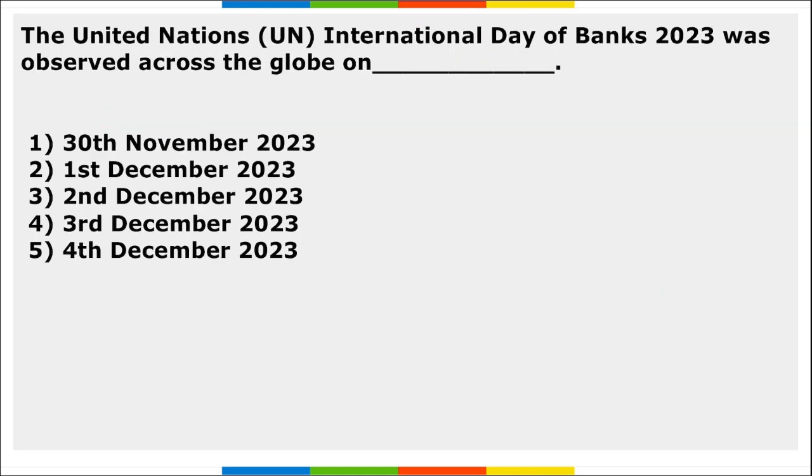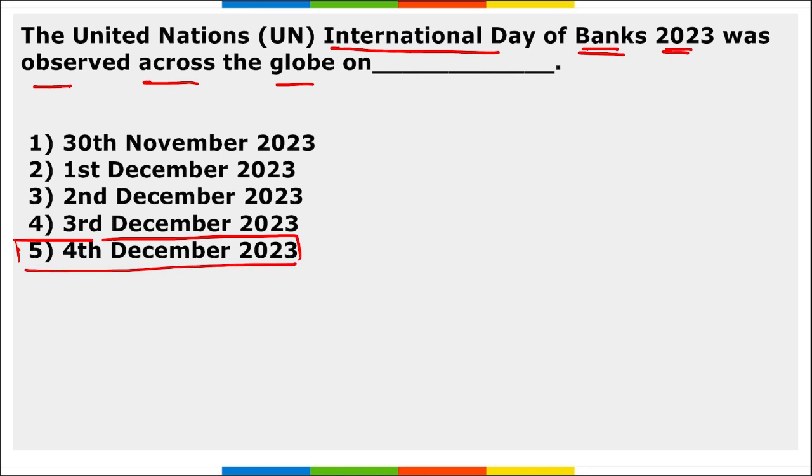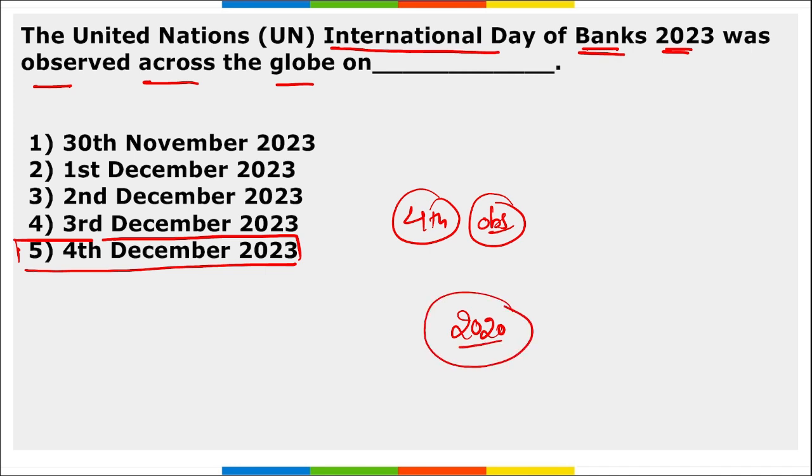Next, UN International Day of Banks 2023 was observed across the globe on Dash. So UN International Day of Banks was observed across the globe on 4th of December. Every year on 4th of December, we observe International Day of Banks. Correct? And this year in 2023, it was the 4th observance of this day. The first ever was observed in 2020, right?